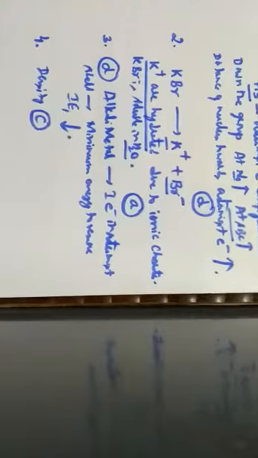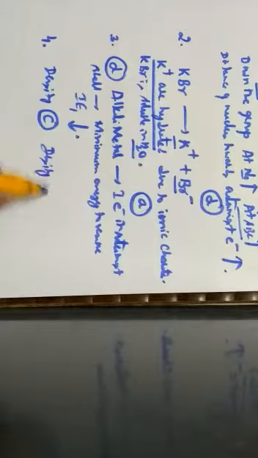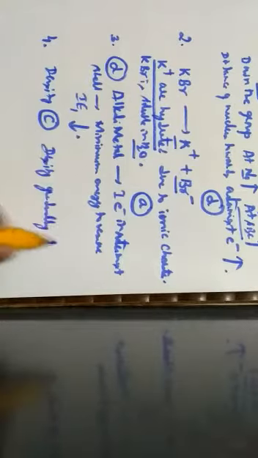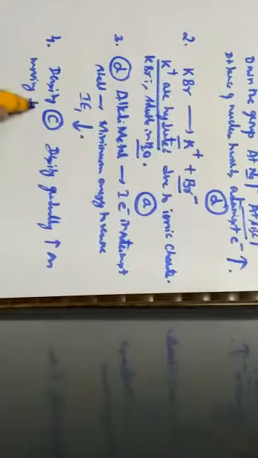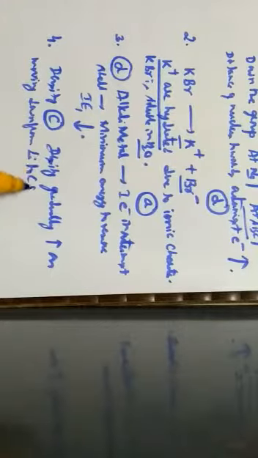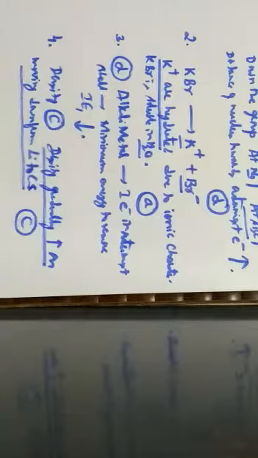That is, option C is incorrect, because density gradually increases on moving down from lithium to cesium. But here they have given that density decreases. So option C is the wrong statement.